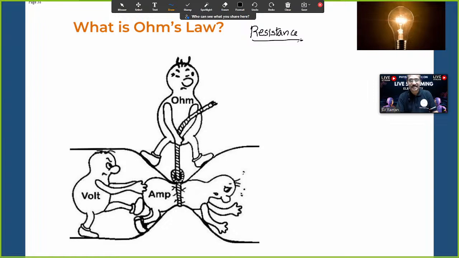What is resistance? A simple example I'll tell you. You are on a running ground and you started running, very fast. Then at the end of the ground, there is a big swimming pool. Can you run with the same speed? Exactly no, because water molecules will stop us. We can't run with the same speed as in the air medium. Yes or no? So which is opposing our run? That is resistance.